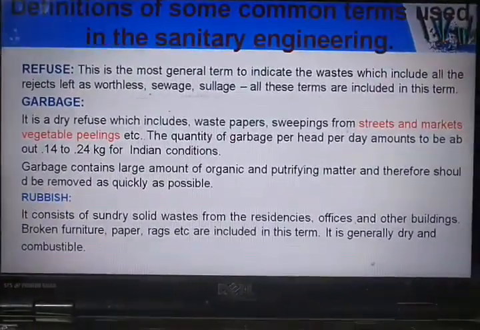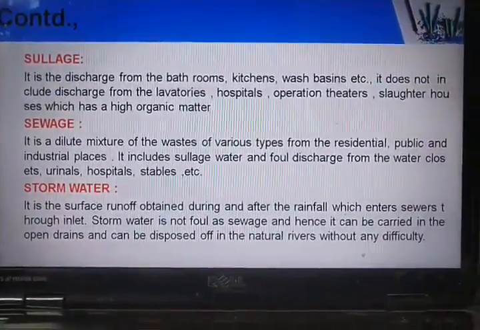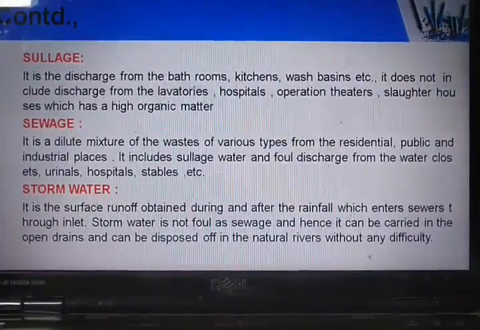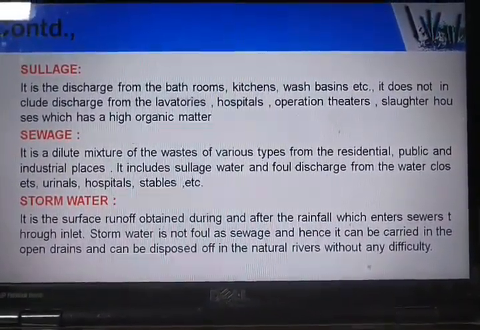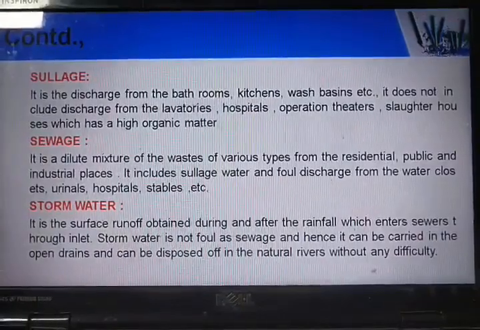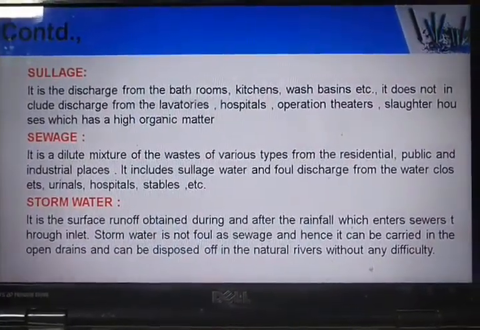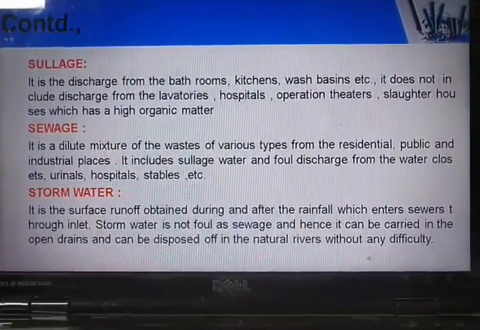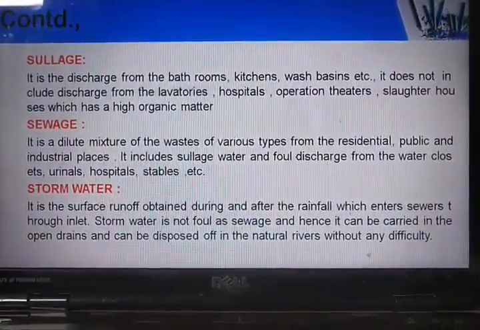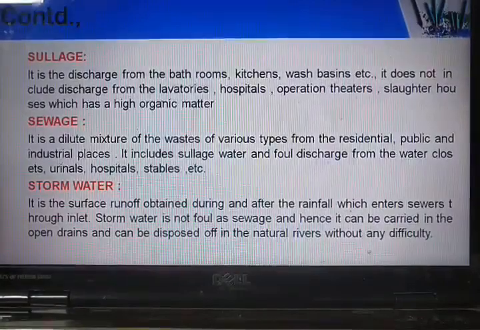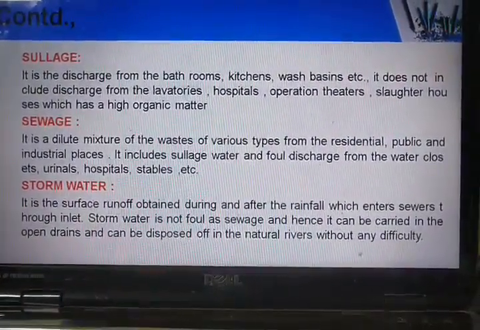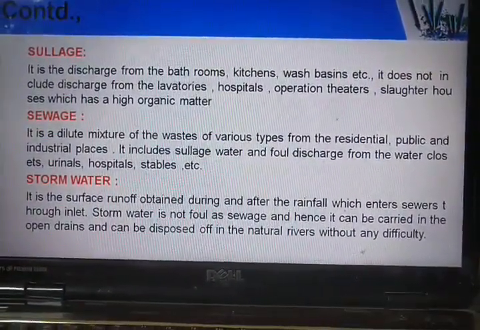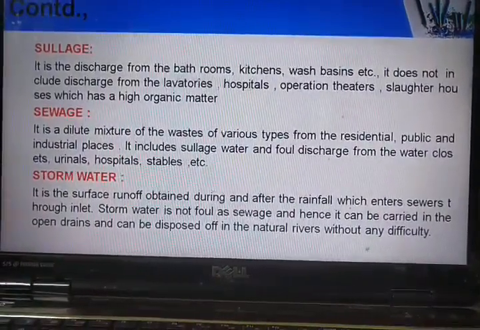Then we call it sullage. This is important. Sometimes you will get 1 mark questions on it in your competitive exams. You should know the difference between sullage and sewage. What is sullage? Sullage is the discharge from bathrooms, kitchens, wash basins, etc. Remember, it does not include human and animal waste.